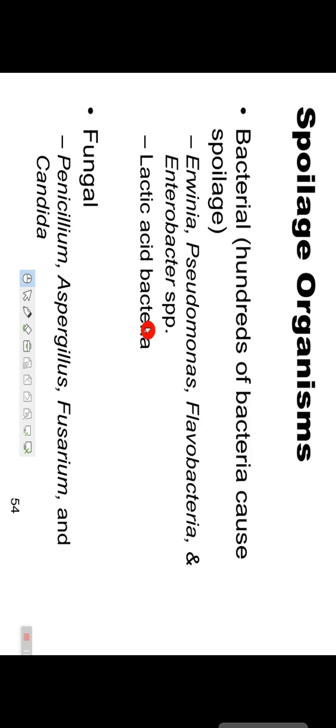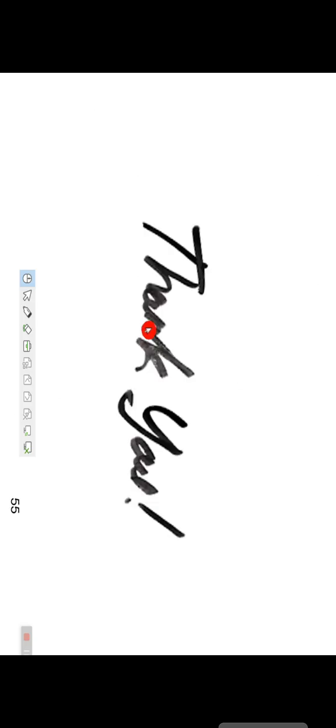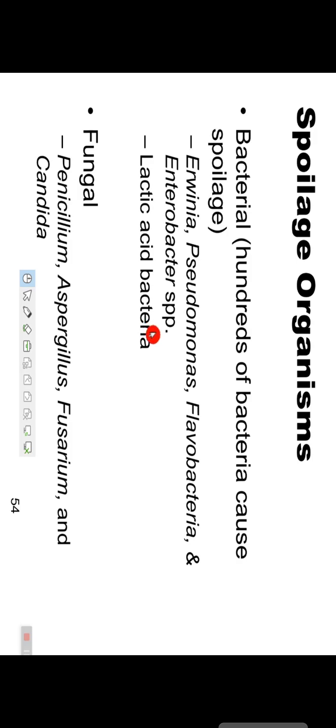Spoilage organisms, as I already told you: bacteria, fungus, protozoa are spoilage organisms. So this is all about the microbes that are present in food. Okay, hope this is all clear. So today we stop here.